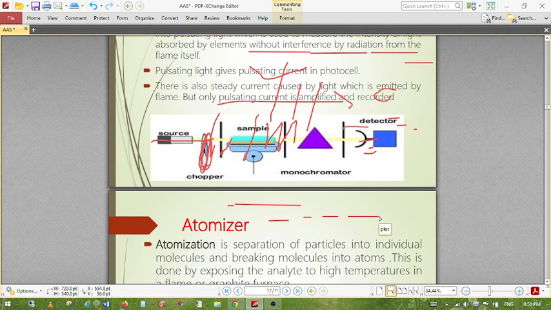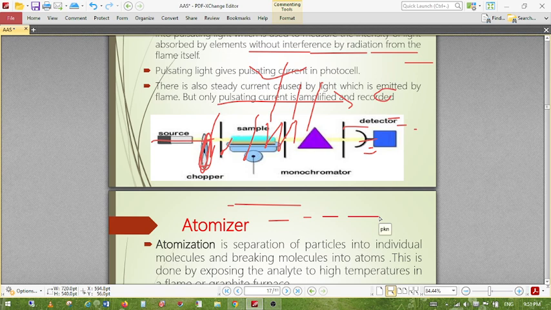So there are three types of particles that exist in the flame: atoms, ions, and molecules. Whenever the droplets are sprinkled into the flame, they can form either atoms, ions, or molecules. So ions and molecules we are discarding, and the atoms are our work, and they can be detected.